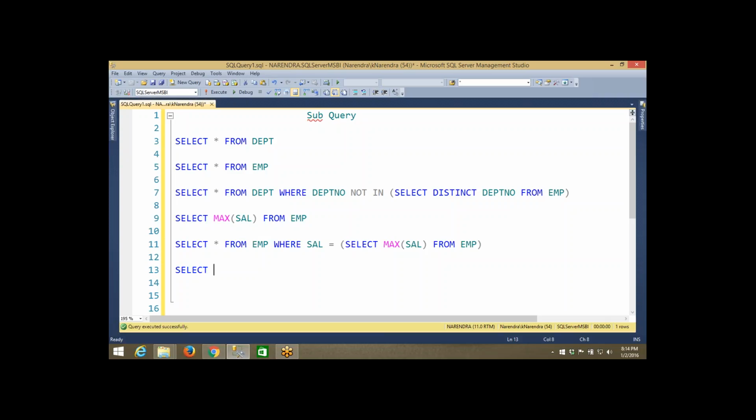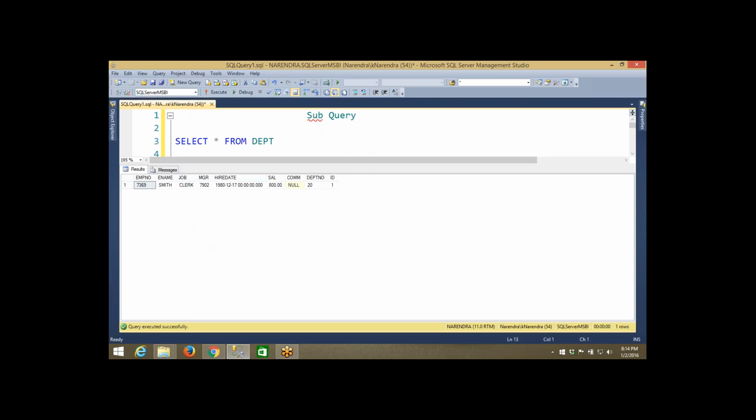That is why we have an option called the top command. Top 1 star, that means the top first record. Okay, top 1 star from EMP. If you say top, it will just pick the data randomly. I don't want random data. I want the exact data based on the salary. Suppose you write like this, what will happen? It will give 800.